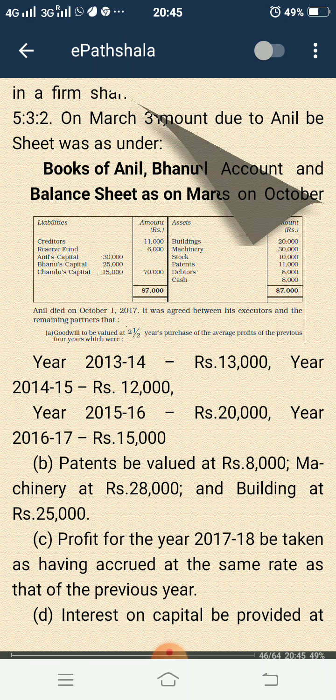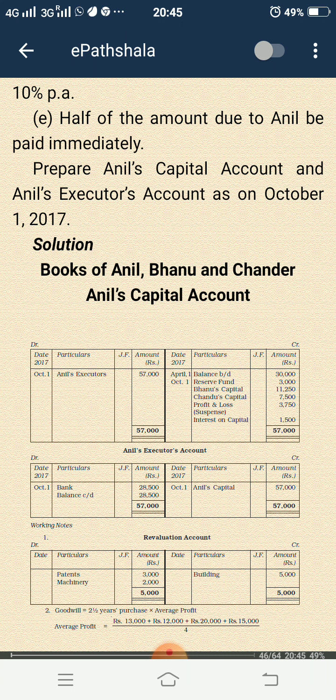Interest on capital be provided at 10% per annum to the deceased partner. Half of the amount due to Anil will be paid immediately. So in the question they are asking only one thing: prepare Anil's capital account and Anil's executor's account as on October 1st, 2017. This is what they are asking in the question.